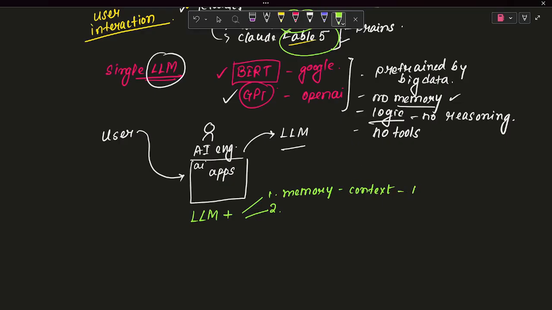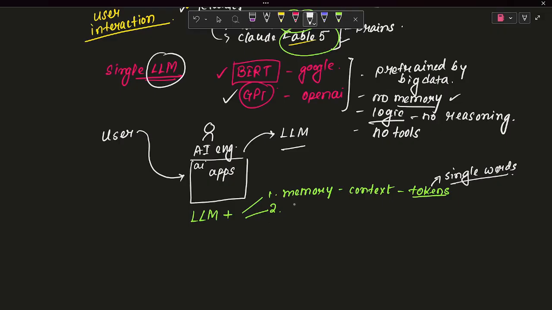And tokens also. Tokens means nothing but some words. It is actually understanding or predicting those single words. In this technology, single words are considered as tokens. Fine. So memory is important to integrate with the LLM.